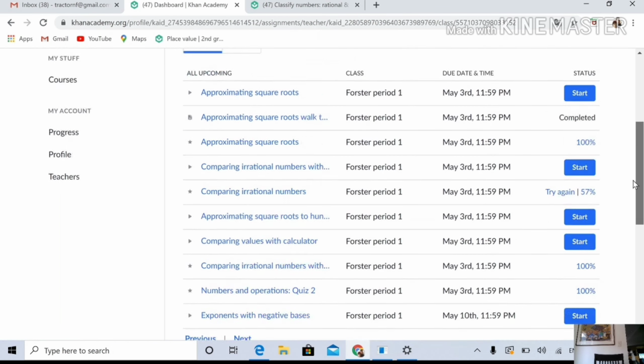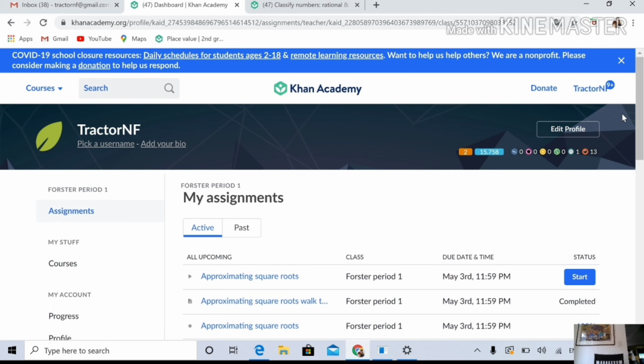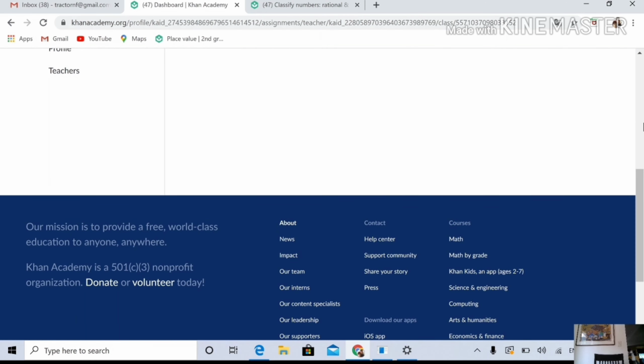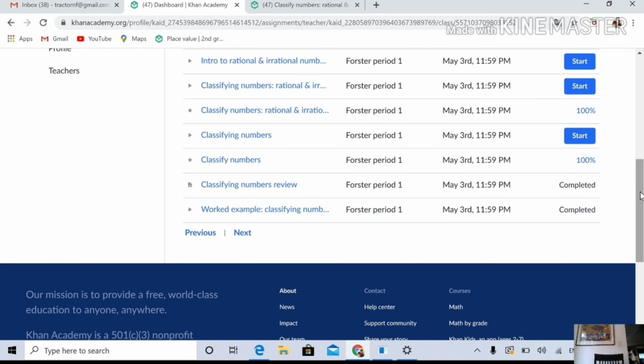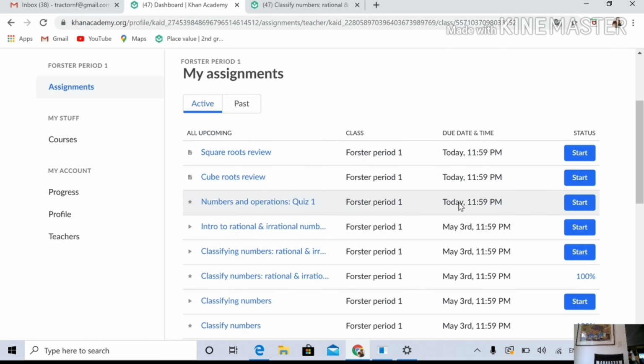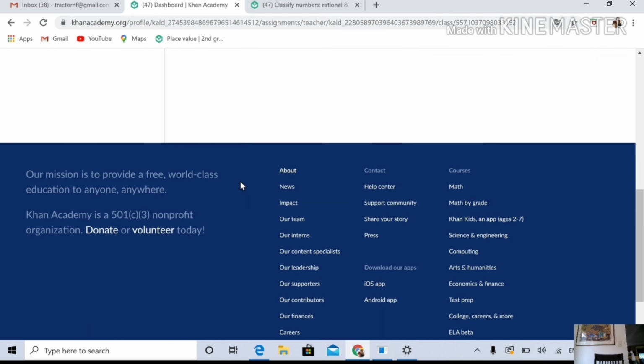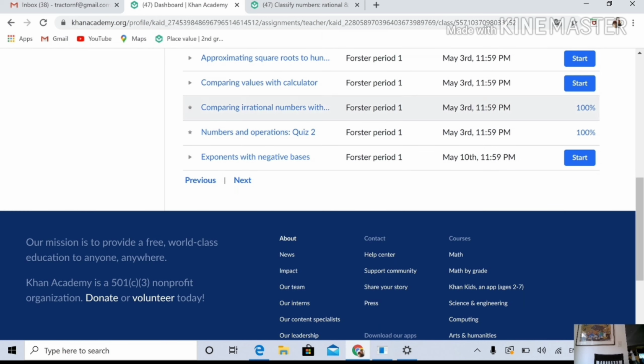If you finish that and didn't do the previous week's assignment, let's go down here, and you can go back here to previous, and you can see all the stuff that I've assigned so far. Here is the stuff that's due today, and all of these previous assignments, if you didn't do those, you could go back and do that. If you've done everything, then you can go on to the May 10th assignment. So hopefully that clarified everything about Khan Academy.